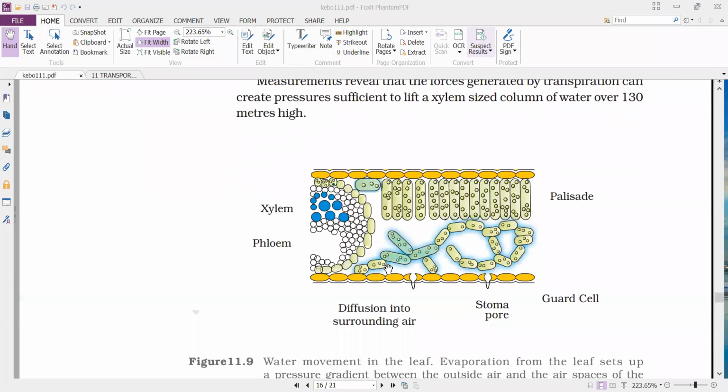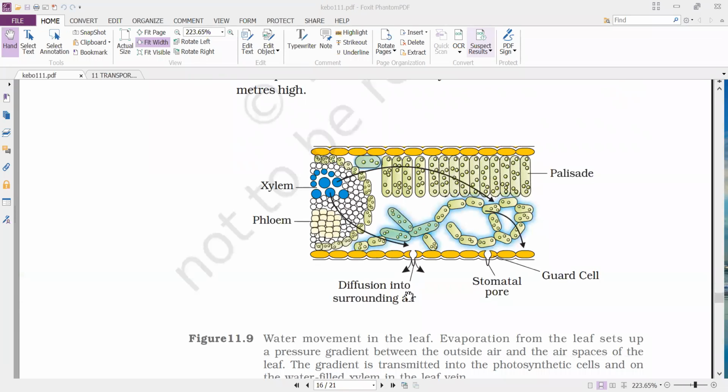We can see the diagram here, representing diffusion into the surrounding air. Whatever moisture is diffused into the atmosphere is taken from the air cavity. The moisture lost by the air cavity is obtained from the parenchymal cells surrounding it, and these parenchymal cells in turn take water from the xylem tissue supported to this leaf.